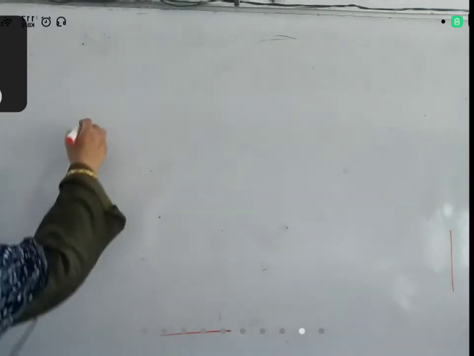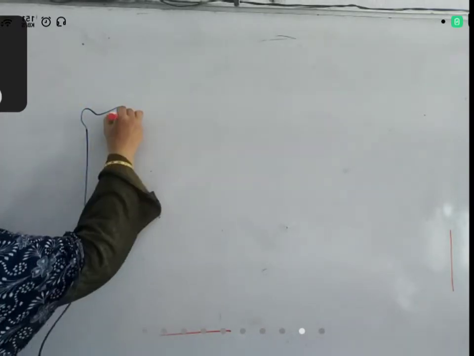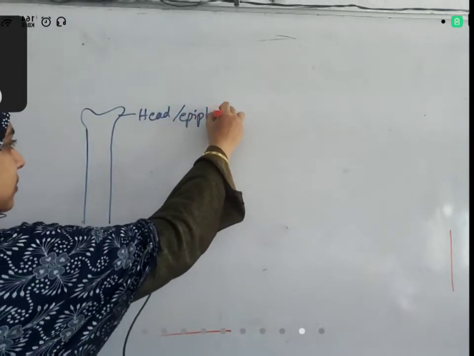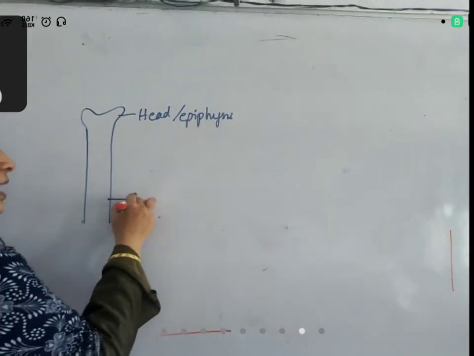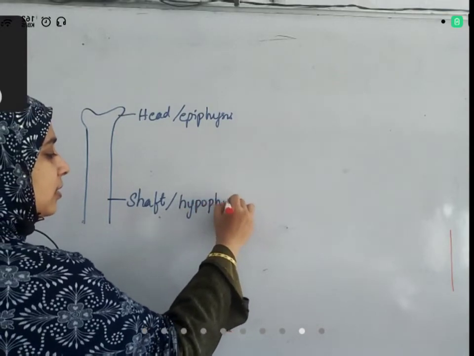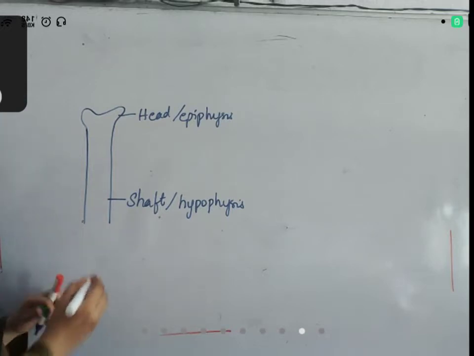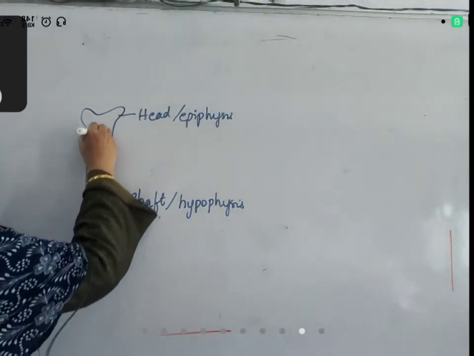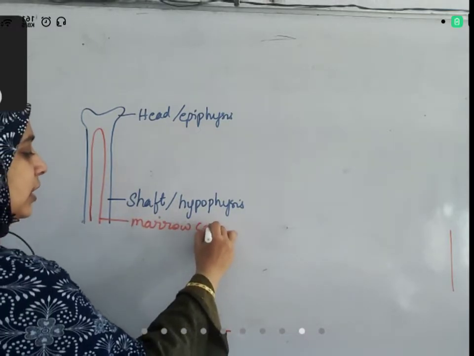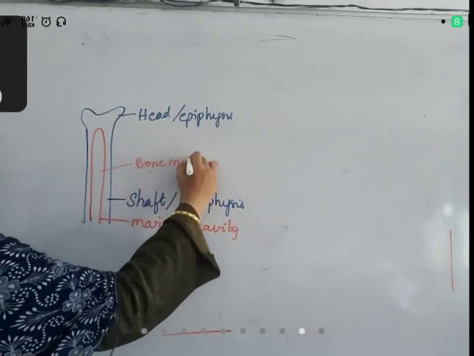If you take the bone, there is one broader region. After that comes the narrower region. This is called the head or epiphysis. This part is called the shaft or diaphysis. Okay. Inside this bone, there is a cavity called the marrow cavity, which is filled with bone marrow.